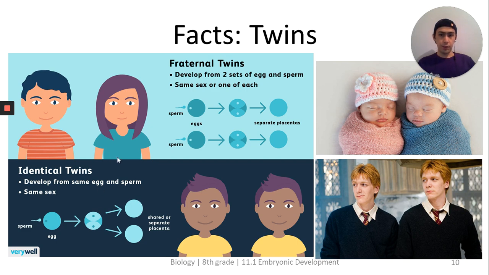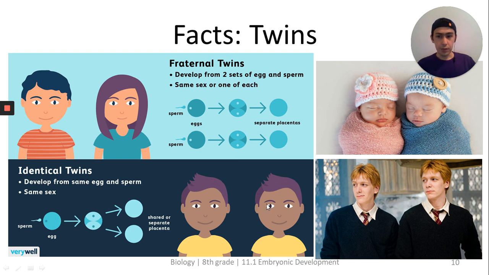In the case of fraternal twins, two different egg cells are formed, and two different sperm cells fertilize them. That's why the organisms formed as a result of fraternal twins don't look very similar to each other, like identical twins. They are a little bit different.